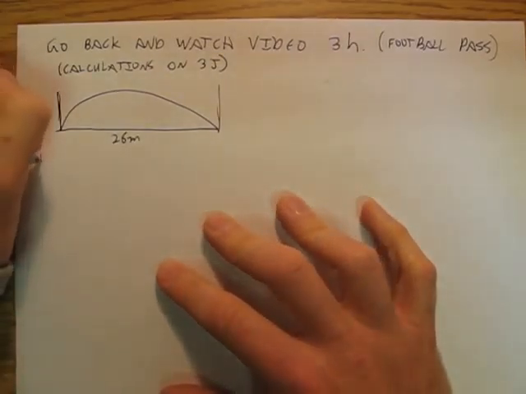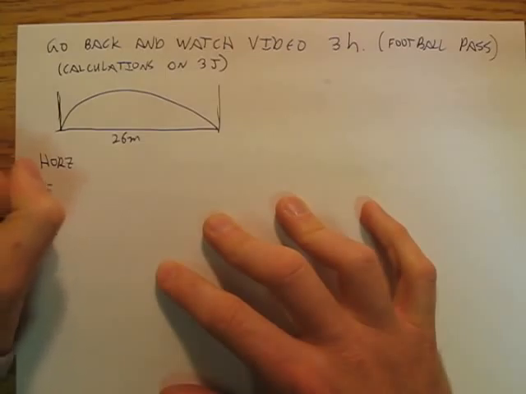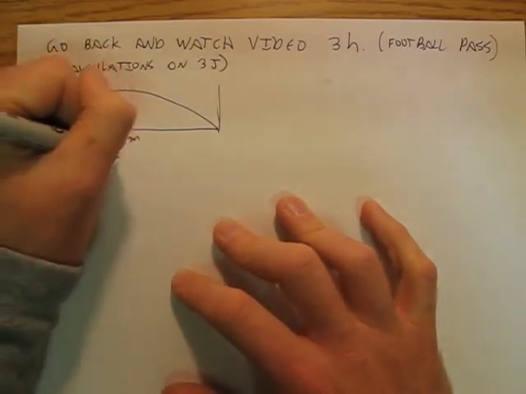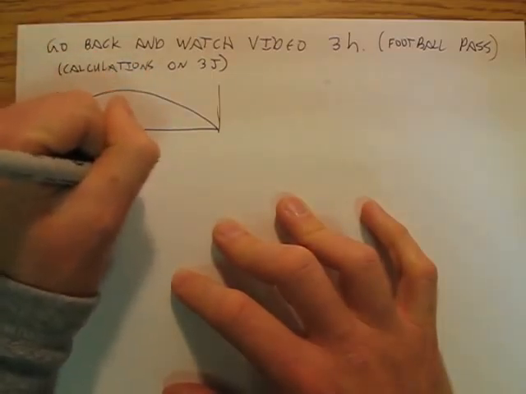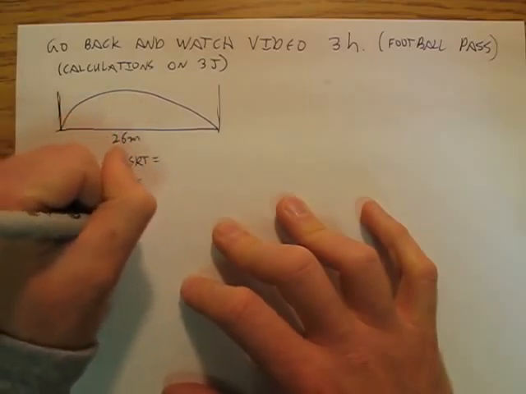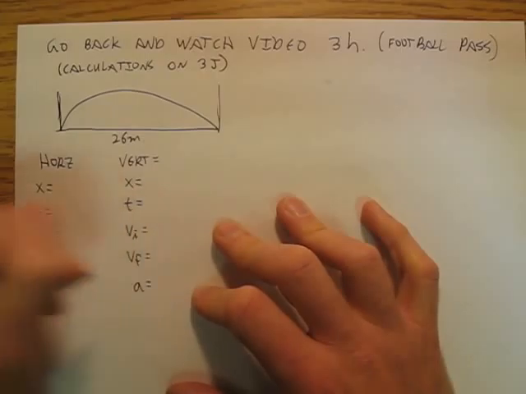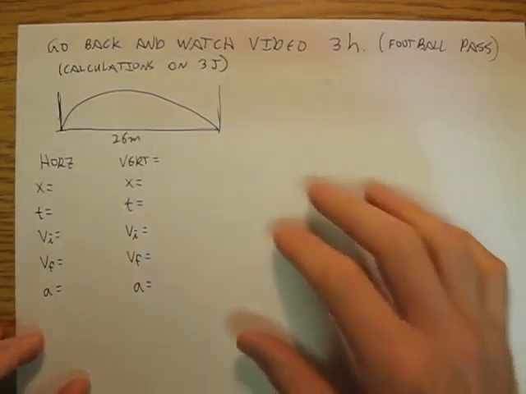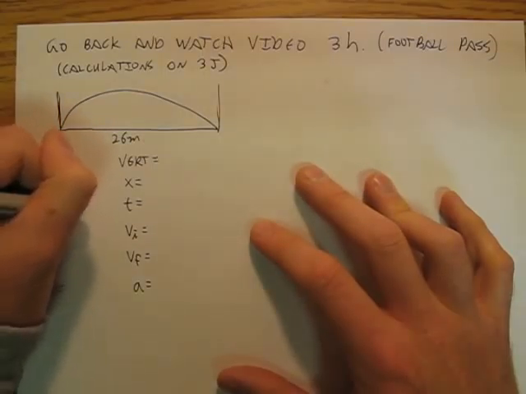And what we did is we set up two charts, for the horizontal and the vertical. That was 26 meters, and it was in the air for 2.6 seconds.